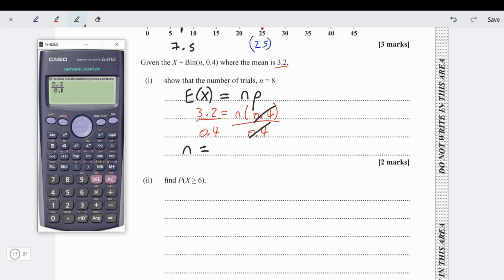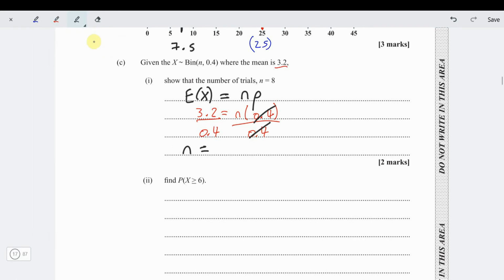3.2 divided by 0.4, which is 8. So there we go, we show it. Now we love these type of questions because you don't have to check over. You literally don't have to check over because it's a show question.